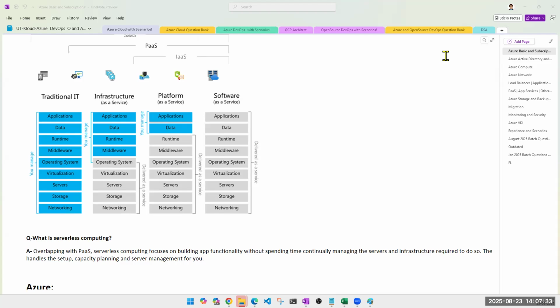I'm not talking about the end user. Even if some huge company is using Google Drive, if Google Drive is down, that company doesn't have to worry about it. They know it is Google's product. We are just paying them rent. We are using the free version, maybe 15 GB, but when companies use it, they pay rent. They're using TBs of data. But if something goes wrong, they don't have to worry about it. They know it's Google's product. They will take care of it. My job is just to go and use it.